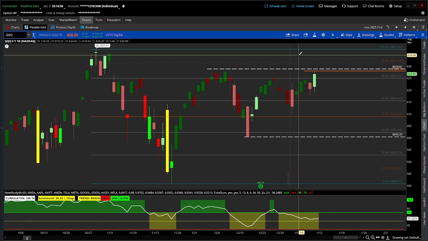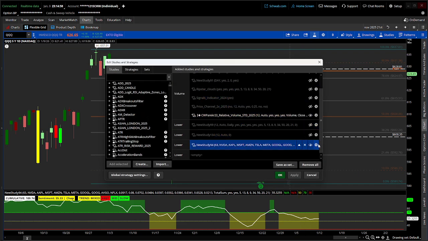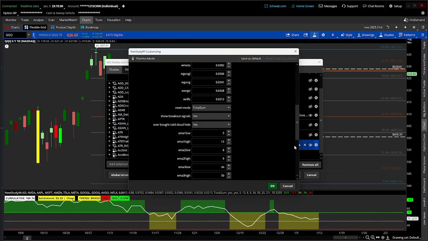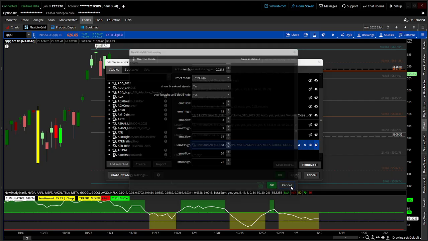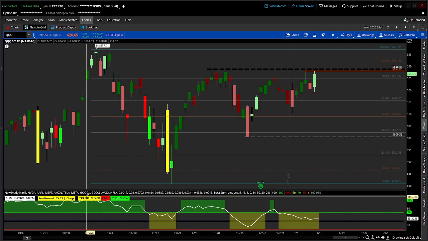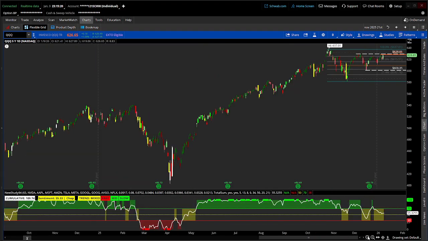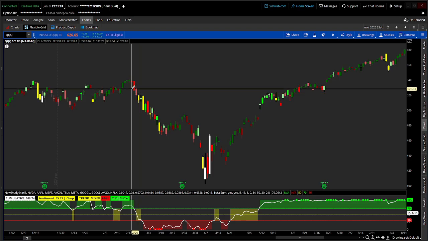But these clouds in here, you can go in there and change that. That's basically the Ripster clouds. This is the base of the clouds right there. You can go change those EMAs for your trend, for the trend of the cumulative total. And right now our fast is saying stop, and then our mid and our slow are saying they're all good.